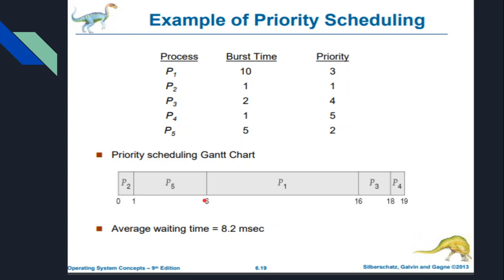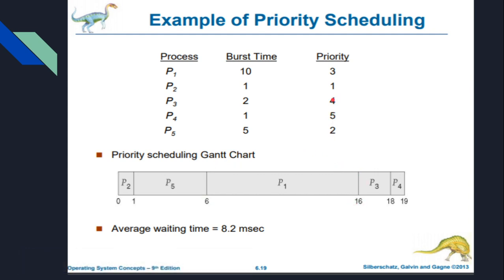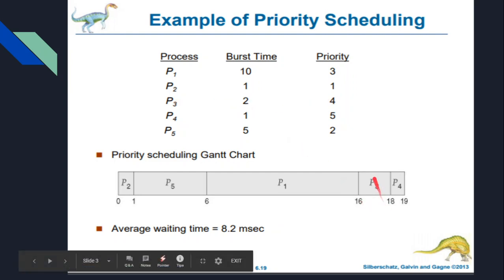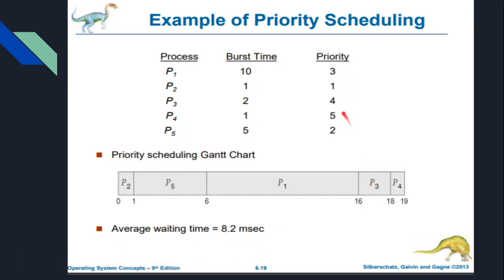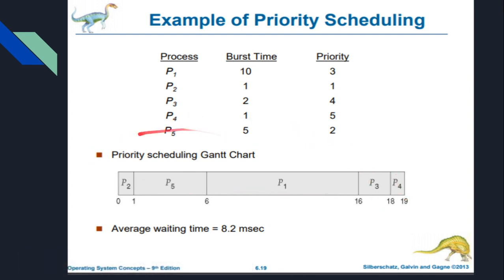Then 3 is the next priority. Its burst time is 10 and the process is P1. So P1 starts from 6, and since the burst time is 10, 6 plus 10 is 16. Now 4 is the priority for the job P3 and the burst time is 2, so 16 plus 2 is 18. Finally the 5th priority, which has a burst time of 1, is process P4, so 18 plus 1 is 19. This is how priority scheduling gives the Gantt chart information.